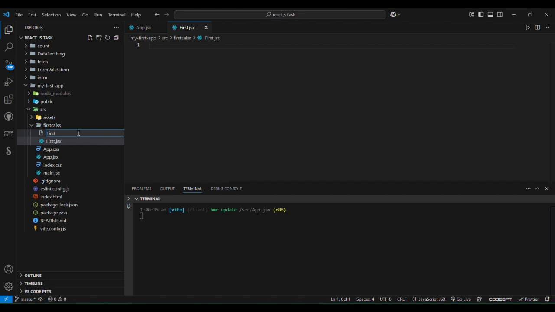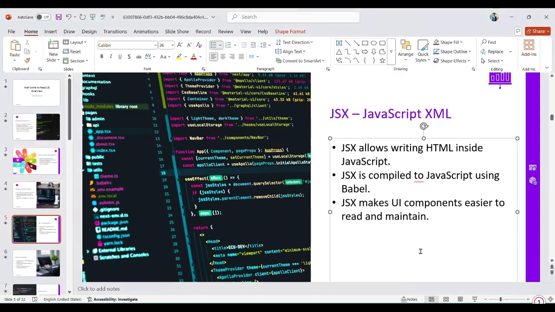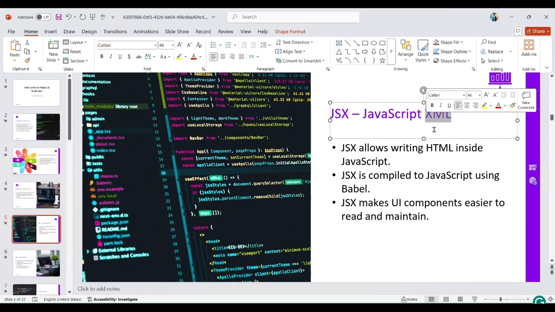You can create JSX and JS, but make sure that when we create JSX, it is easier to understand, and it is a React JS extension. JS means JavaScript extension. I hope you are all understanding. JSX is nothing but JavaScript XML. Here XML is nothing but extensible markup language. JSX means XML.